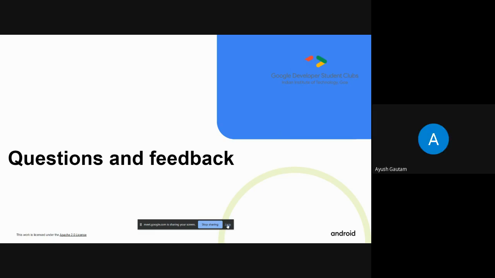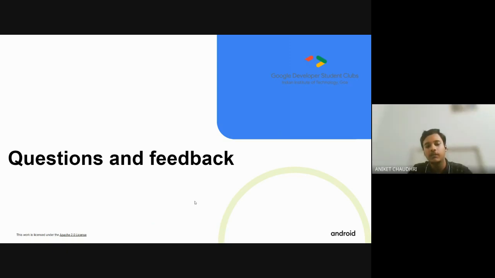From where can we practice this Kotlin language? Yes, for Kotlin, we will be providing some resources to you. You can refer to the Kotlin docs that we just showed, or you can refer to some YouTube videos also. And also the basic part of Kotlin that you saw today is what you will need for programming in Android Studio.